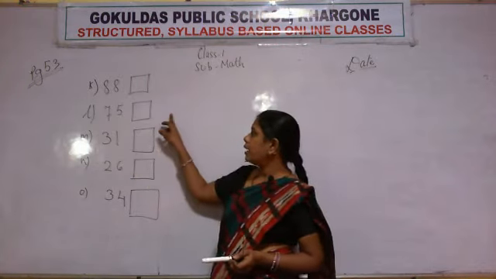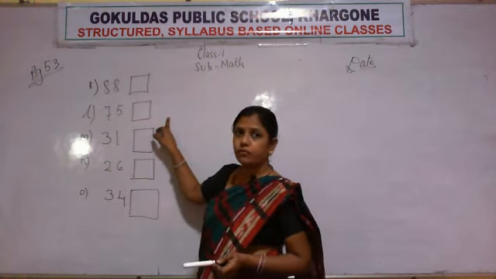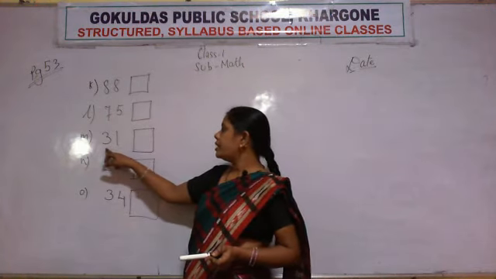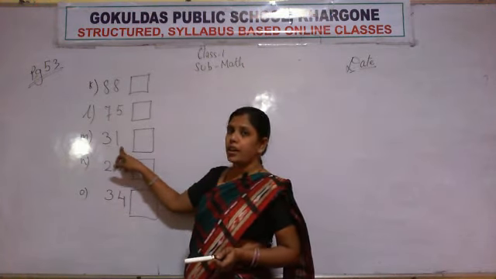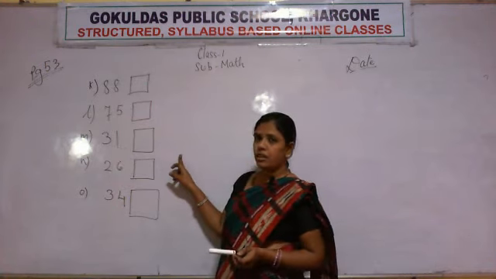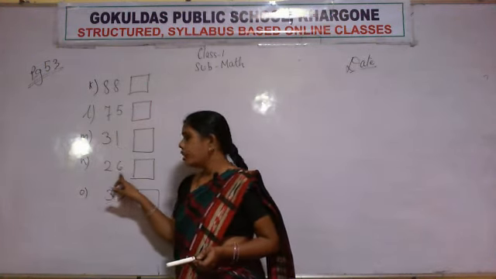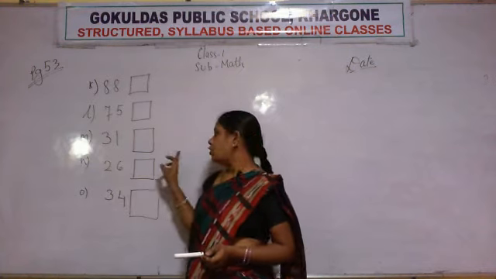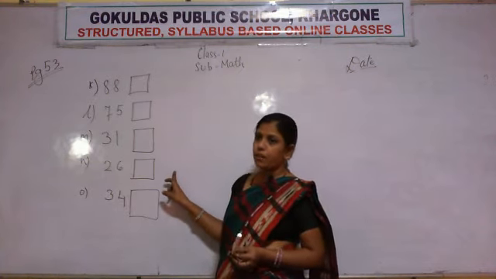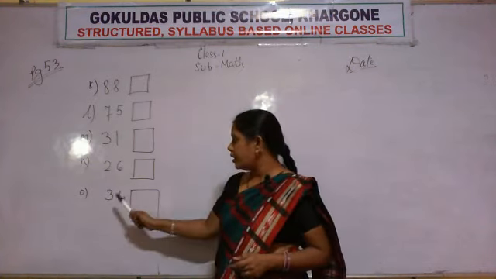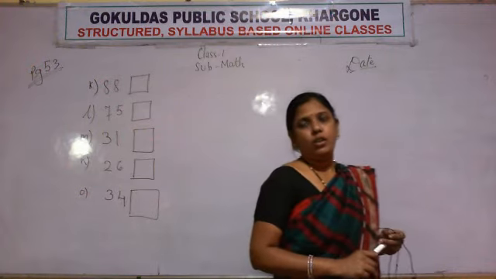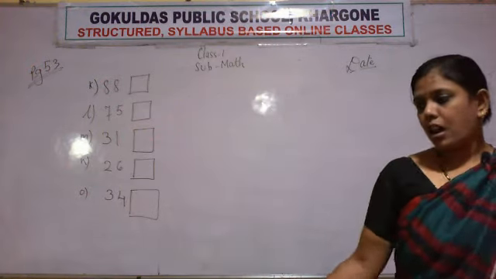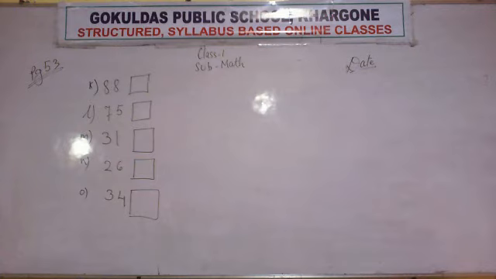Now write the number that comes after 75. Next number is 31. Now write the after number of 31. Next number is 26. Again write the after number of 26, and the last number is 34. And you have to write the after numbers. Write fast. I will give you a few minutes to write the answers.